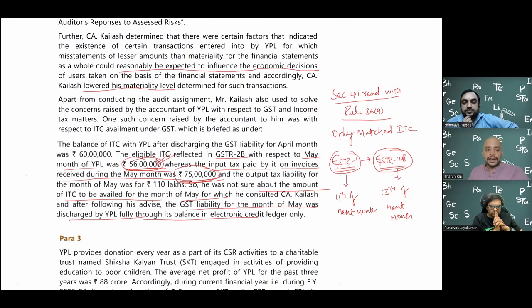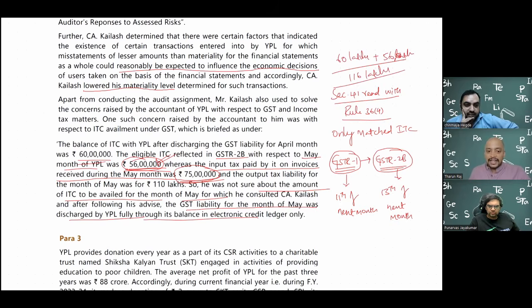So here, the opening balance was already 60 lakhs. And now as per Rule 36(4), we can take only 56. In total we get 116.